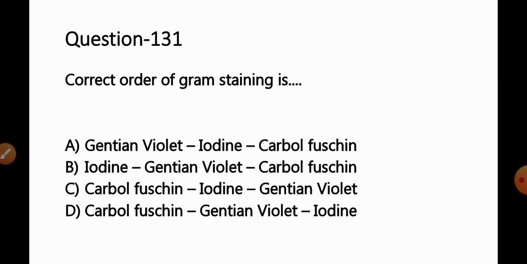Move to the next question, number 131. Correct order of gram staining is option A, gentian violet, iodine, carbolfuchsin, B, iodine, iodine, gentian violet, carbolfuchsin, C, carbolfuchsin, iodine, gentian violet, D, carbolfuchsin, gentian violet, iodine. One of the easiest questions.